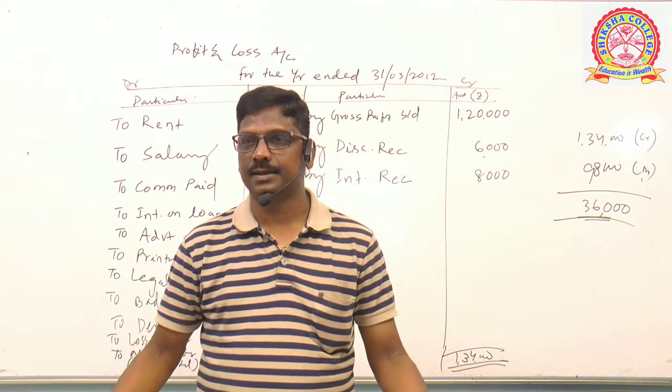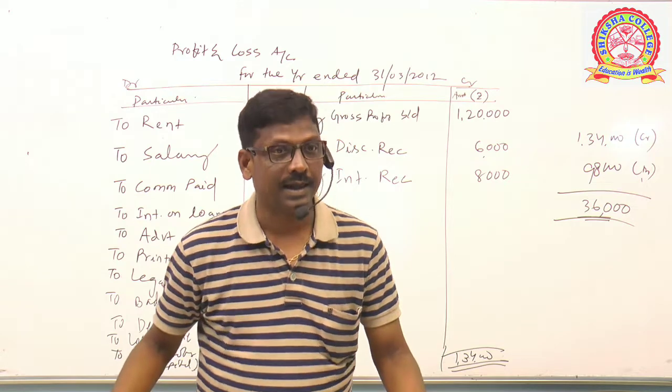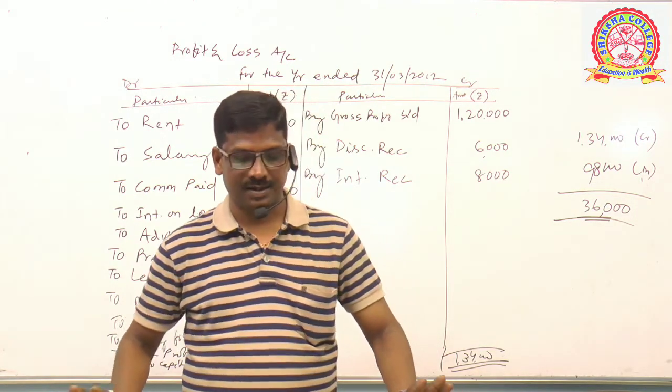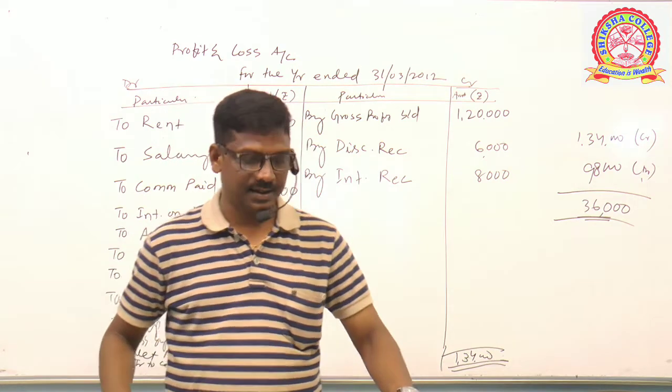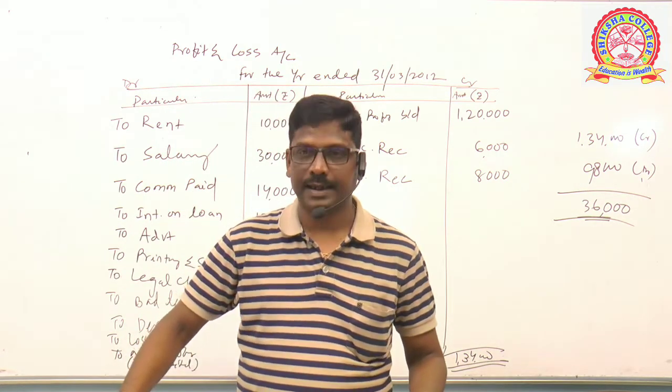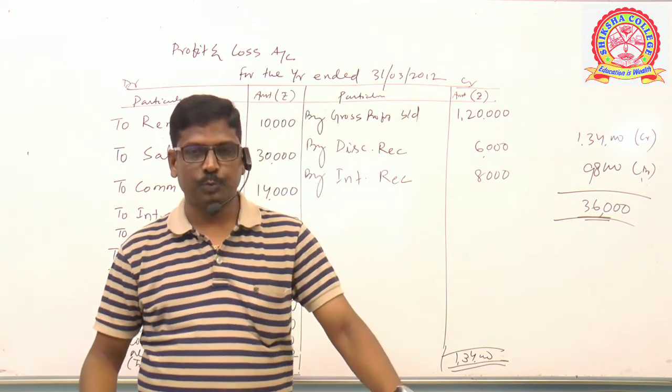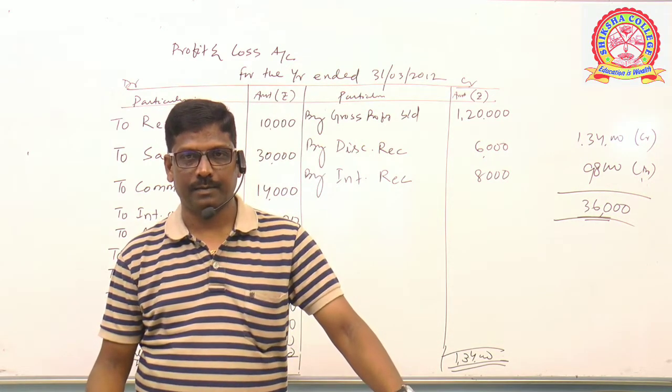Bank charges. It is also an expense. Which side? Good. Debit side. To bank charges 945. Clear?